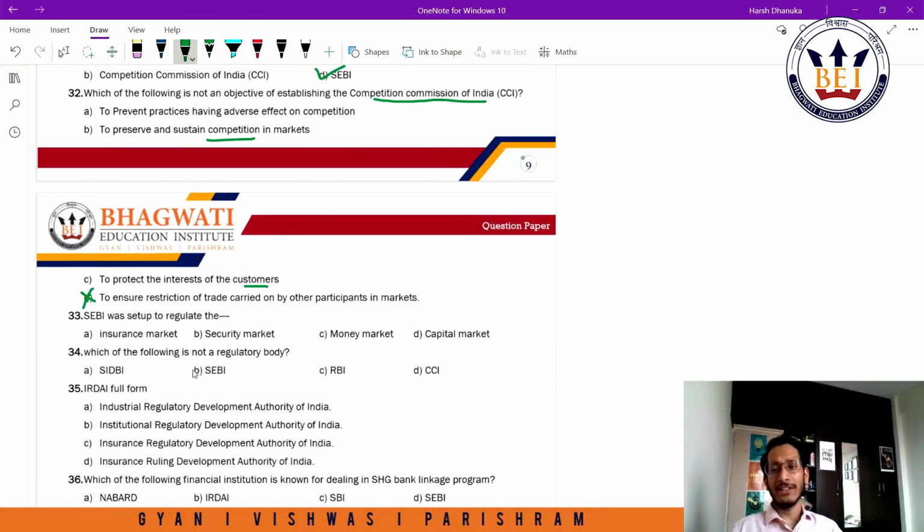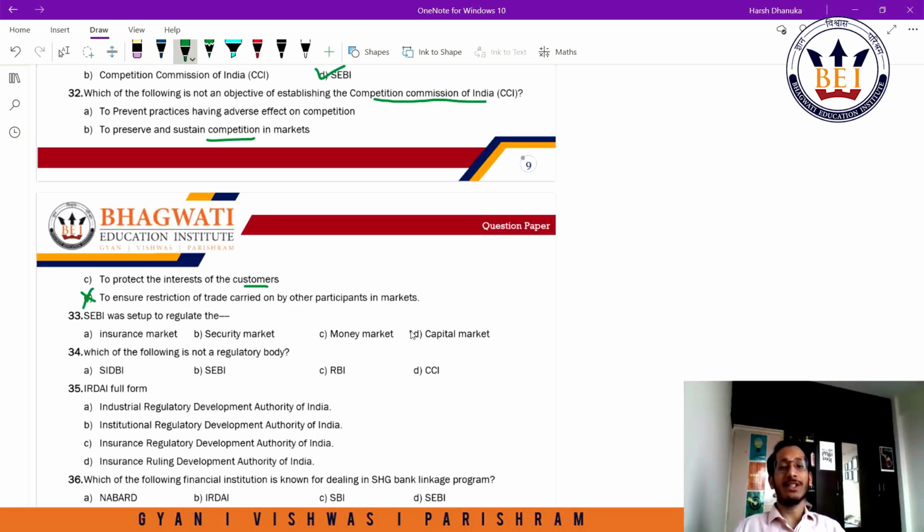SEBI was set up to regulate the dash insurance market, security market, money market, capital market. Now we know that the insurance market is regulated by the Insurance Regulatory and Development Authority of India, so this is not the answer. There's nothing called a security market, right? You have money market and capital market. Money market is your market for short-term borrowing or lending, generally maturing within a year's time, and anything above that goes to capital market.